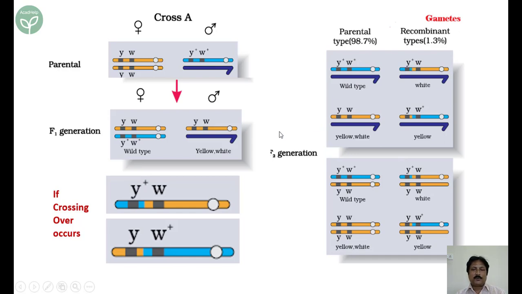So what Morgan found is that in his population, these are the possibilities. Among these, he found that the parental combinations were very, very high, 98.7%. Recombinants were 1.3%, which means, as I told you, Y and W are very close. That is why recombinants are low, because the chance of crossing over between these two is low. Had Y and W been at far off locations, then the chance of recombination would have been higher. We'll see this in the next experiment also.